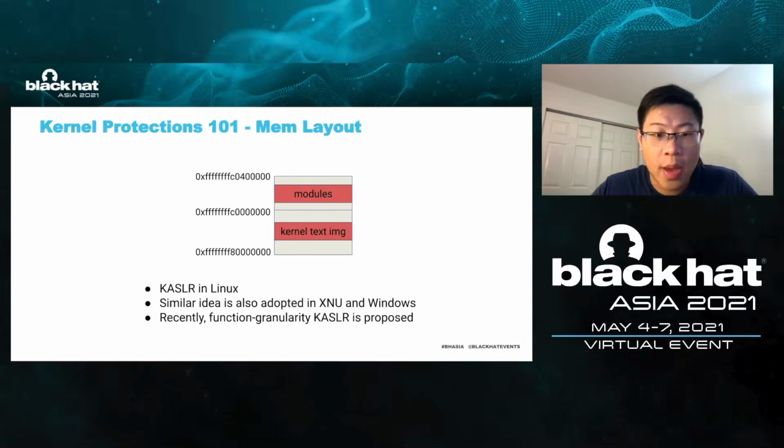Another shortcoming is the low entropy, because there are only so many locations a kernel can fit in. Someone thinks an attacker can guess the base address without too much trouble. As such, KASLR at function granularity is proposed. I cannot go into details of this new protection because it's still in development. The main idea is to randomize the address of functions when loading the kernel image. The entropy is much higher at this granularity, and one leak is far from enough to defeat this fine-granularity protection.